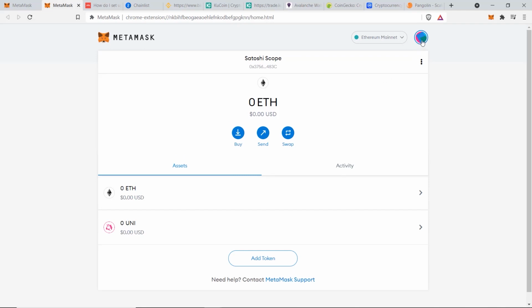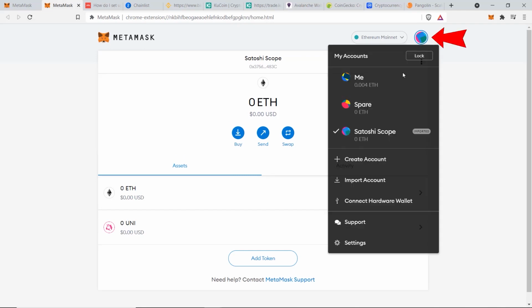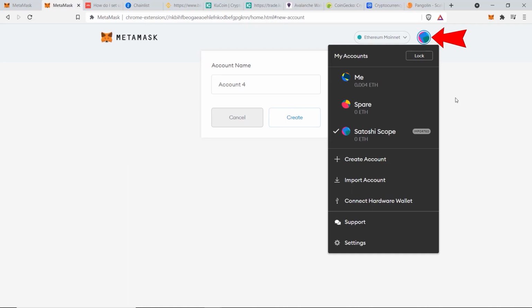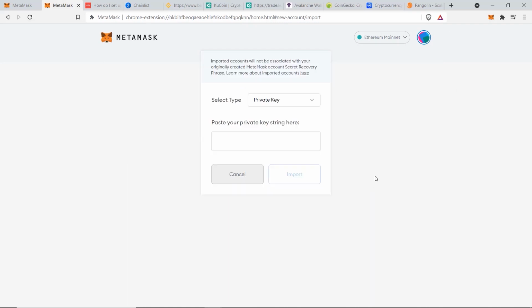However, if you do want to create a new account, that's very easy to do. You just go here and click on create account and you can add another account in 2 seconds. Or if you already have a secondary MetaMask account, you can import it here by clicking on this button and pasting in your private keys.